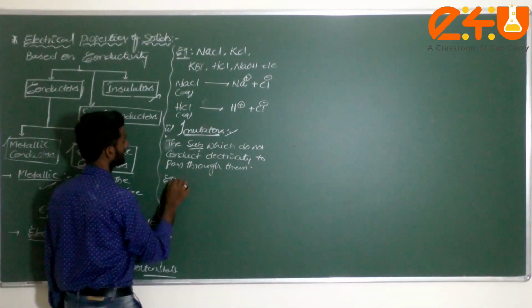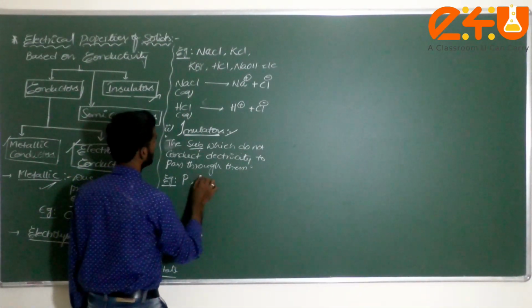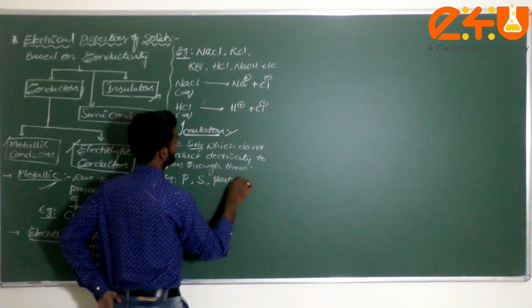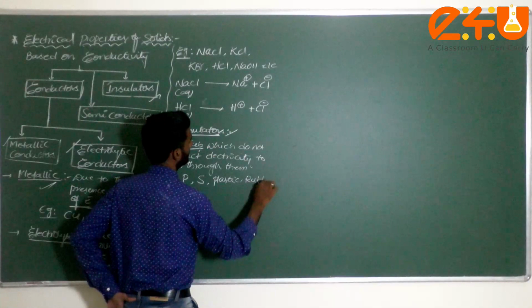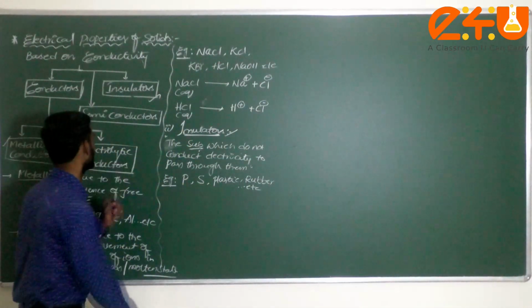Now examples for insulators, dear student: generally you can take the elements phosphorus, sulfur, and next you can consider plastics, rubber, and so on. These are the examples for insulators.